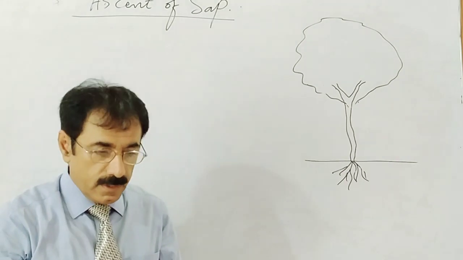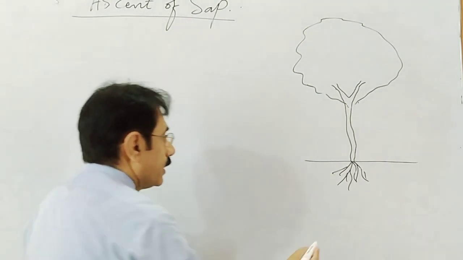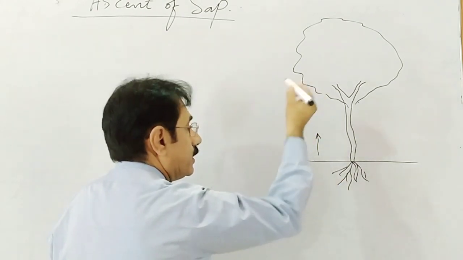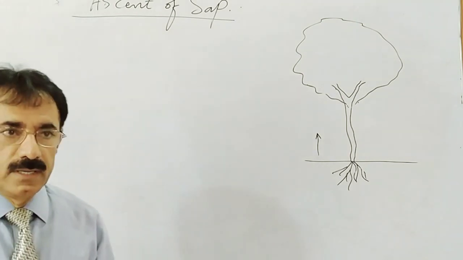Dear students, we know this movement of water and minerals is against the force of gravity. The ascending process is against the force of gravity.